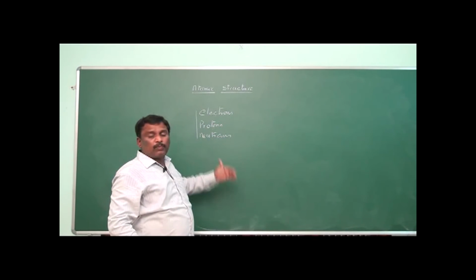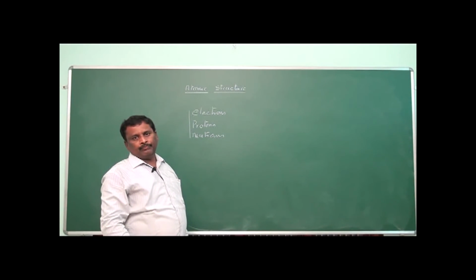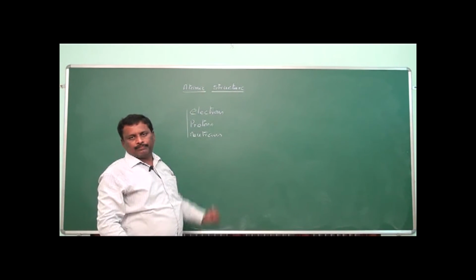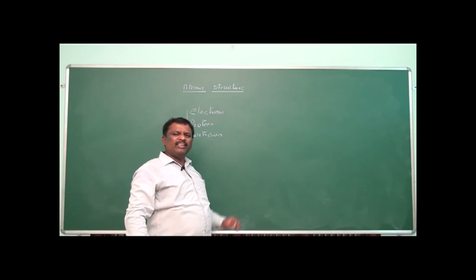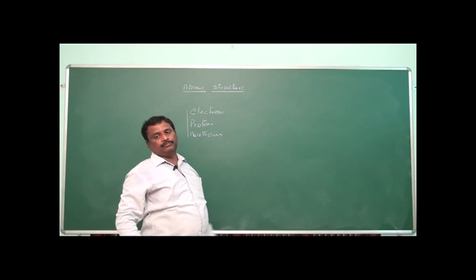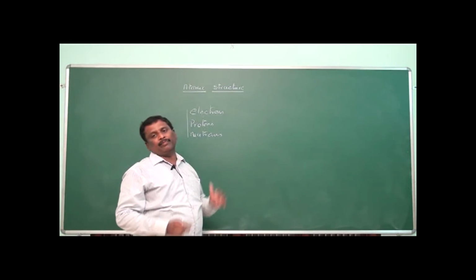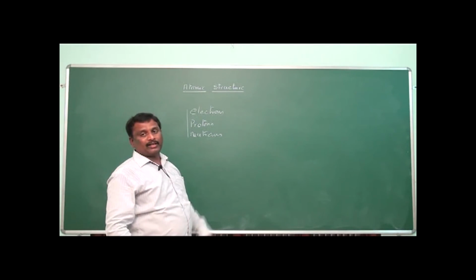In addition to these, some more particles are there, secondary particles which are obtained due to internal reactions between these particles. But these are the three fundamental particles present in each and every atom. So one element will differ from another element only in the number of these fundamental particles.